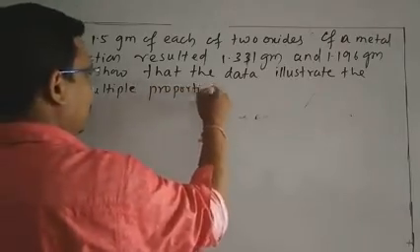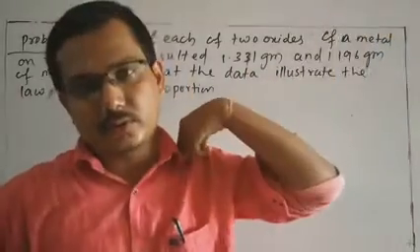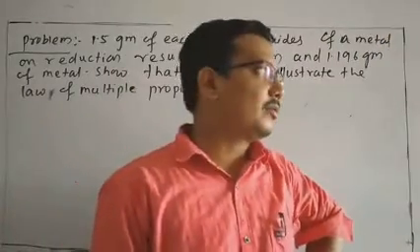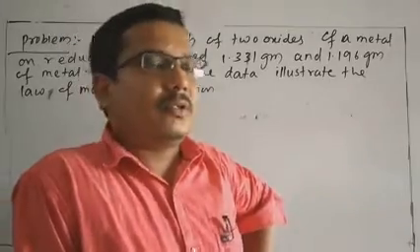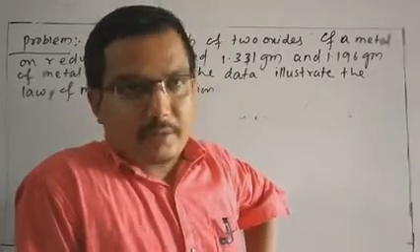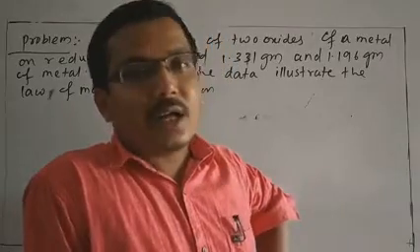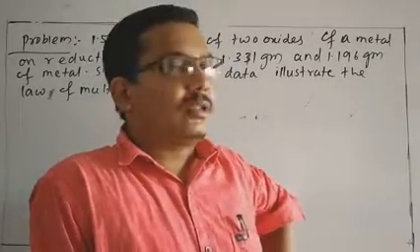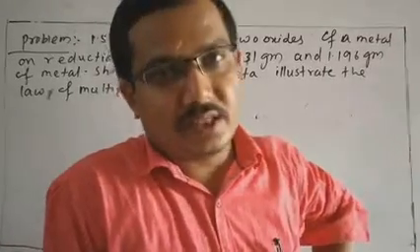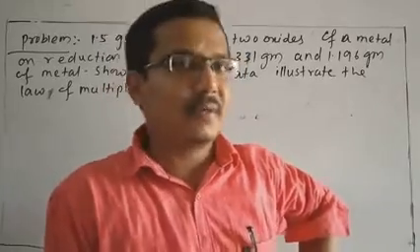If you want to illustrate the law of multiple proportion, then it is bound to prove that there must be two or more different compounds, and the compounds must be made by two elements, and among the compounds there must be an element whose mass is fixed, and the other element has different masses.